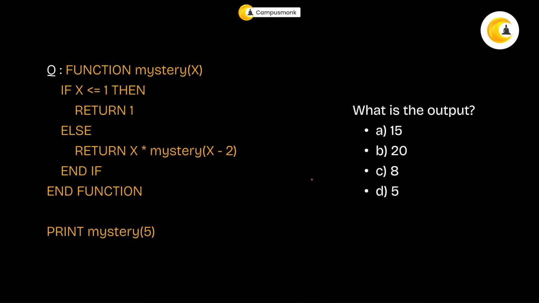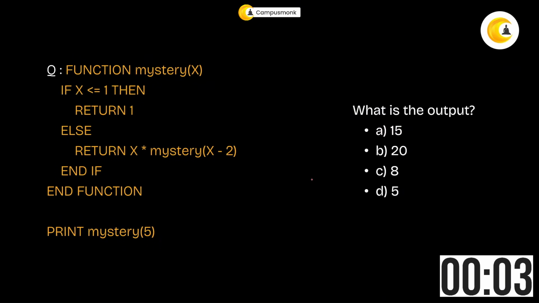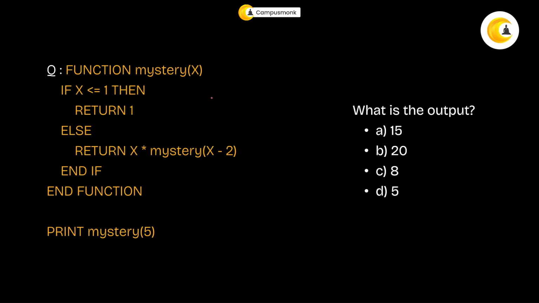All right, there we go. So it says that you're given a function mystery x, and there is a condition that has been given to you, correct? Now it says that what is the output if the value of mystery is 5. Okay, so you take the input as 5, correct? So you're passing 5 over here. Now is 5 less than equal to 1? No, it's not. So you're going to skip this if part.